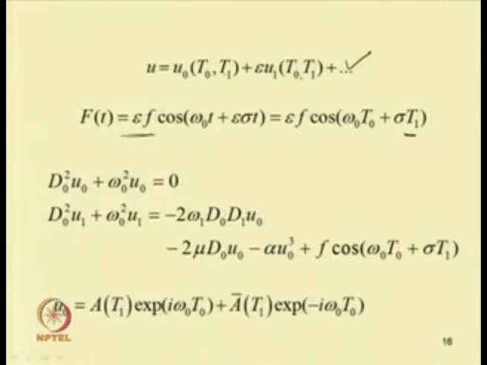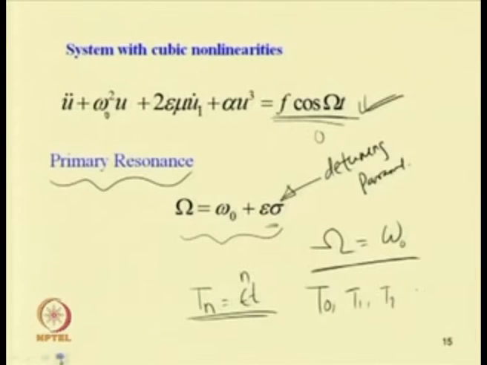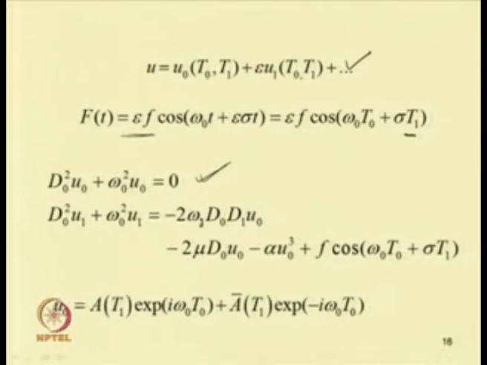Writing those terms, putting this in the original equation and separating at each order of epsilon, one can get these equations. At epsilon to the power 0, the equation becomes D 0 square u 0 plus omega 0 square u 0 equal to 0, and the second equation, at epsilon to the power 1, becomes D 0 square u 1 plus omega 0 square u 1 equal to minus 2 omega 0 D 0 D 1 u 0 minus 2 mu D 0 u 0 minus alpha u 0 cube plus f cos of omega 0 T 0 plus sigma T 1.